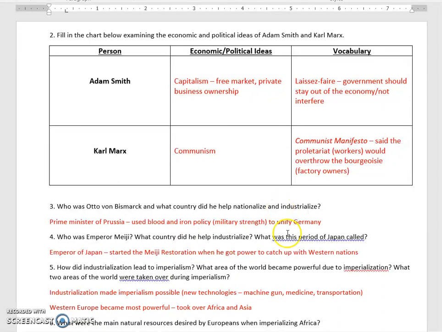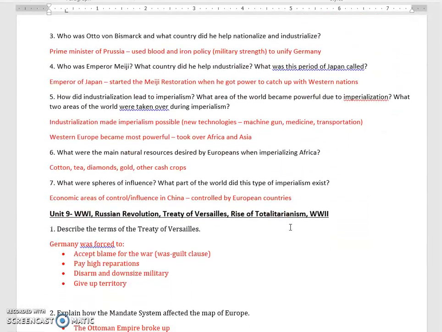All right. Otto von Bismarck, this is number 3. He was originally the Prime Minister of Prussia. This was one of the many smaller German countries. And he used his policy of blood and iron, basically military strength, to unify Germany. That is what he's best known for, unifying Germany.